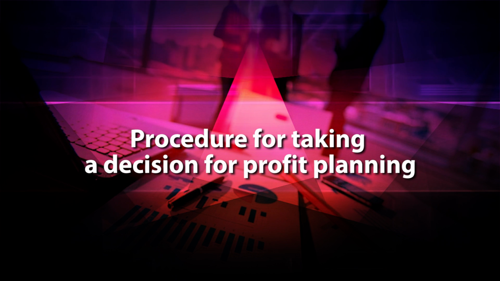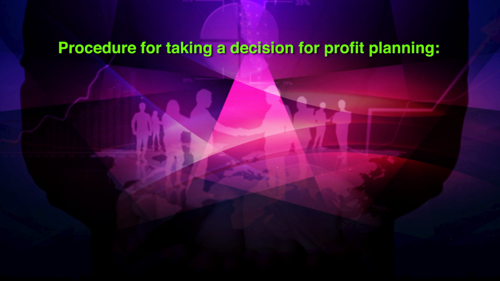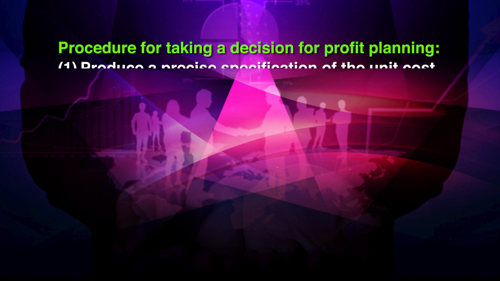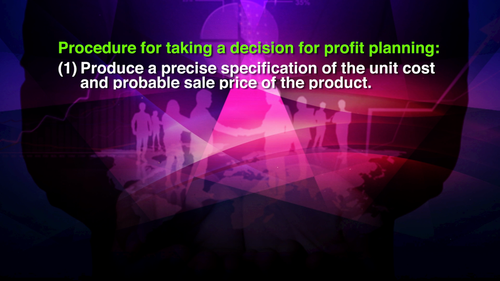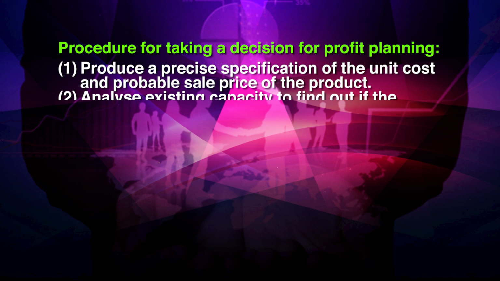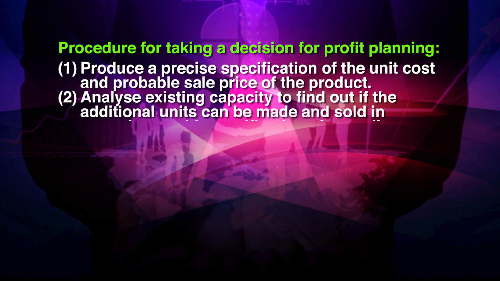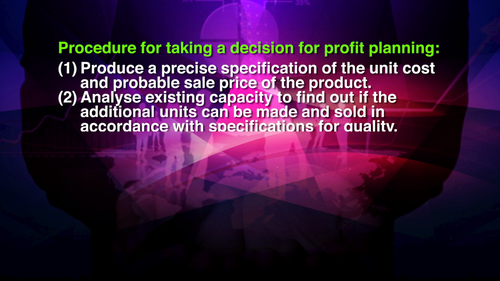Procedure for taking a decision for profit planning. Number 1, produce a precise specification of the unit cost and probable sale price of the product. Number 2, analyze the existing capacity to find out if the additional units can be made and sold in accordance with specifications for quality, quantity and delivery schedule.